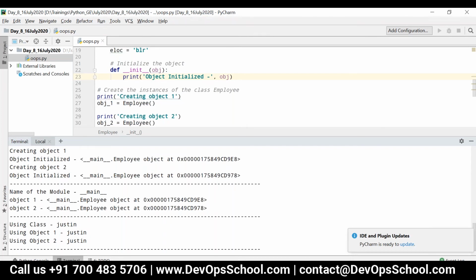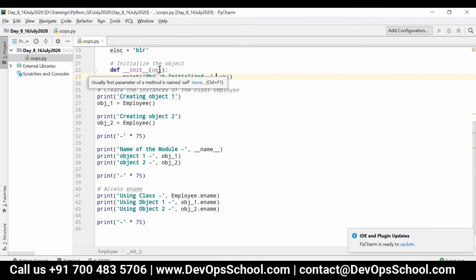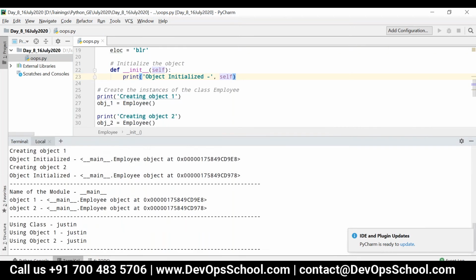So you can have any name. Then why do we have to stick with self? Just for better understanding. Because from the days it was introduced, it has come with the parameter name self. So please don't change it. It's just for readability and better understanding by other users. Now also you can see the same output there.